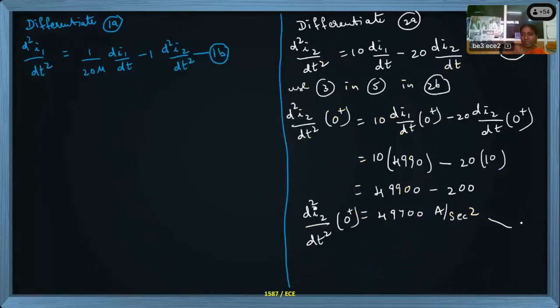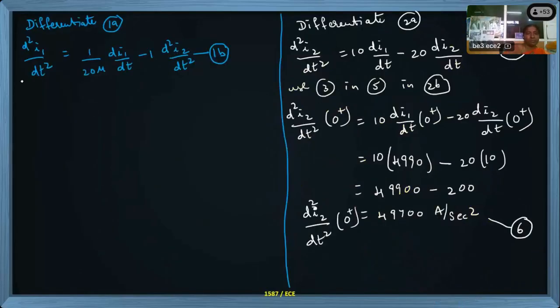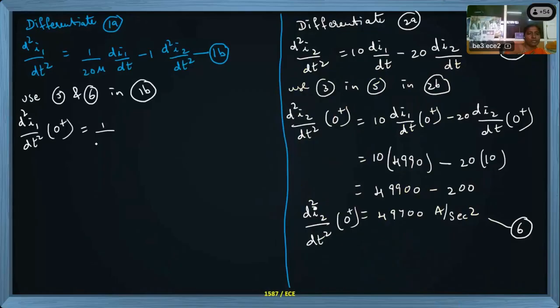Now I will use this as equation 6. Now use 5 and 6 in equation 1b. What happens? D square I1 by dt square at 0 plus equals 1 by 20 micro times d I1 by dt at 0 plus minus d square I2 by dt square at 0 plus.